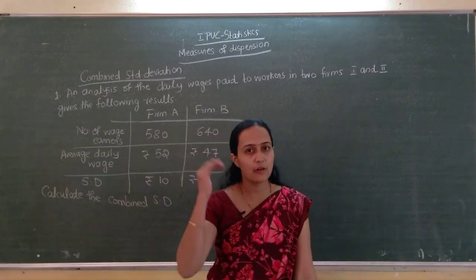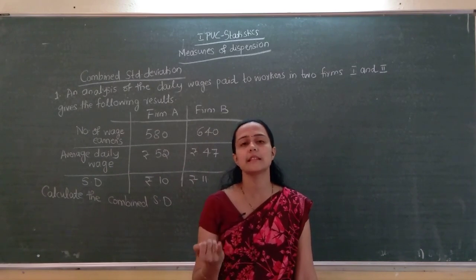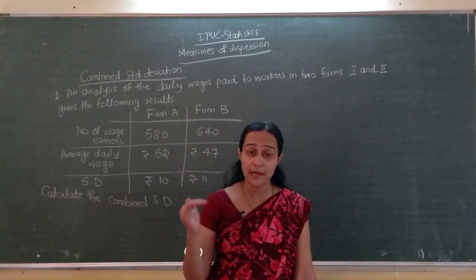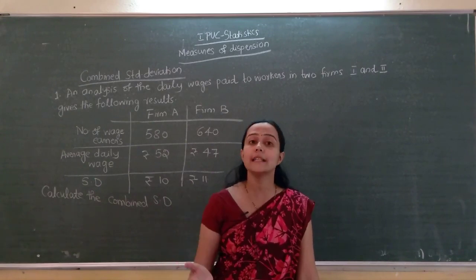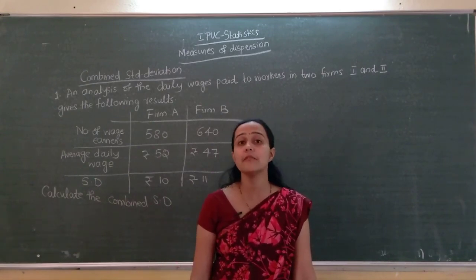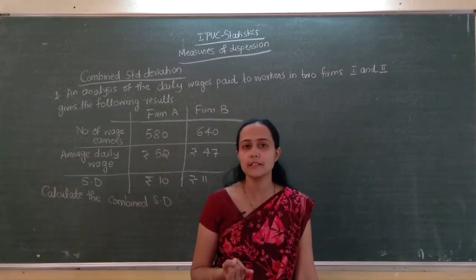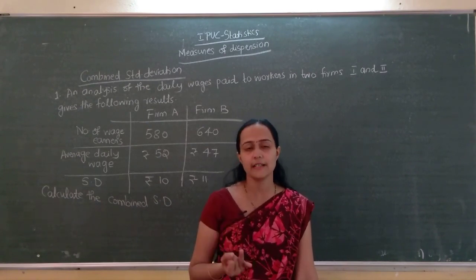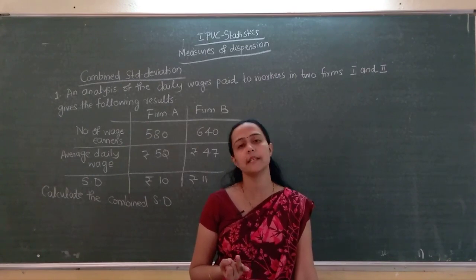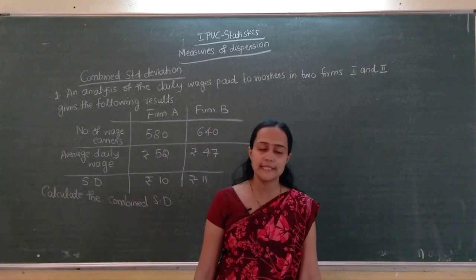Just remember how we calculated the standard deviation. Standard deviation takes into consideration all the observations, isn't it? Here we are taking deviations of each value from the arithmetic mean. Arithmetic mean is considered to be the best measure of central tendency, isn't it? So first, it is based on all the observations, and the deviations are computed from the arithmetic mean, the best measure of central tendency.